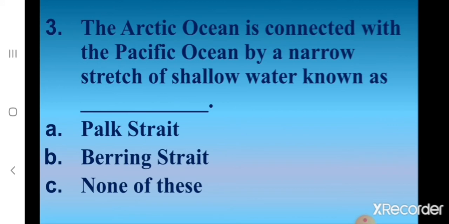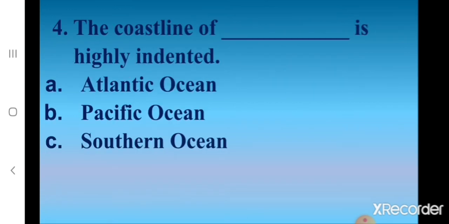Third one. The Arctic Ocean is connected with the Pacific Ocean by a narrow stretch of shallow water known as dash. A. Park Strait. B. Bering Strait. C. None of these. What's the correct option? Correct. B. Bering Strait. The Arctic Ocean is connected with the Pacific Ocean by a narrow stretch of shallow water known as Bering Strait.